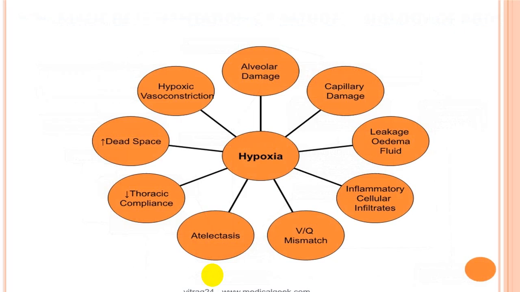So there are multiple different mechanisms which are given, and hypoxia can be because of all these different mechanisms. We call it alveolar damage, diffuse alveolar damage, capillary damage, leakage of edema fluid, inflammatory cell infiltration, VQ mismatch, atelectasis, decreased thorax compliance, increased dead space, hypoxic vasoconstriction, etc. All these multiple mechanisms end up with severe refractory hypoxia.